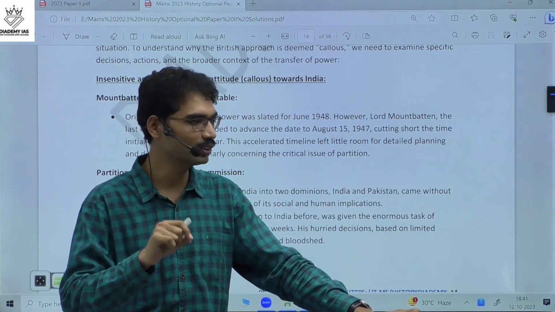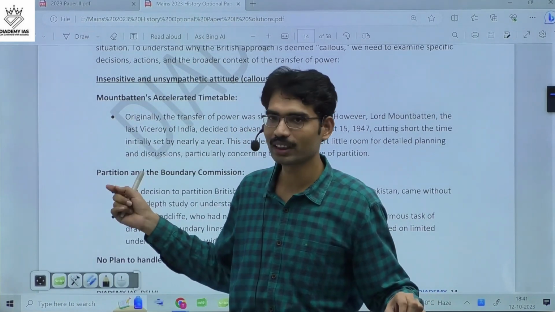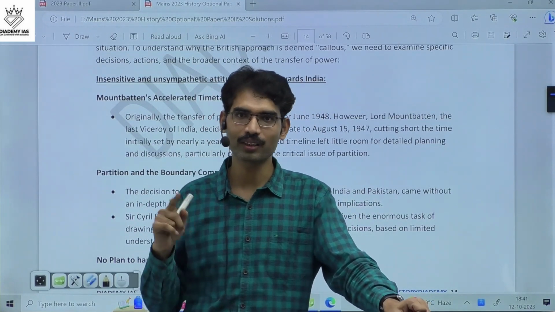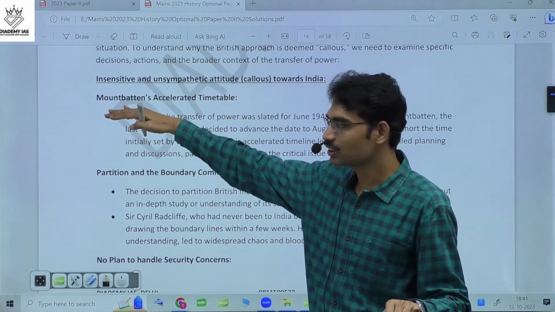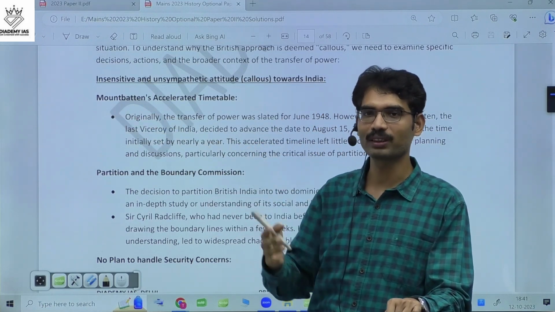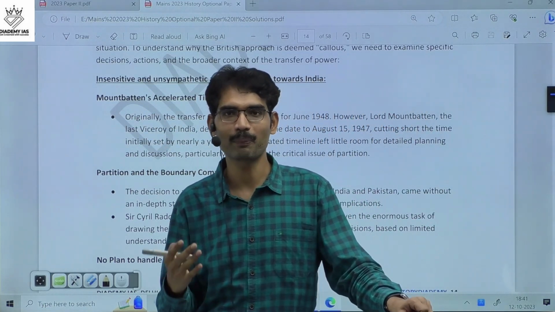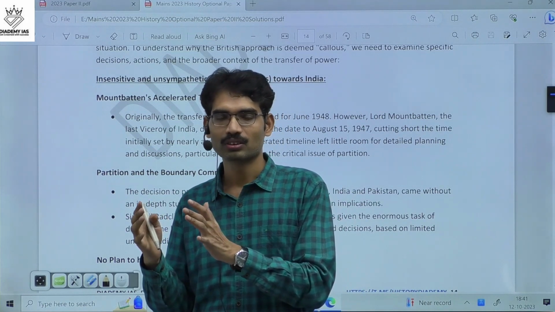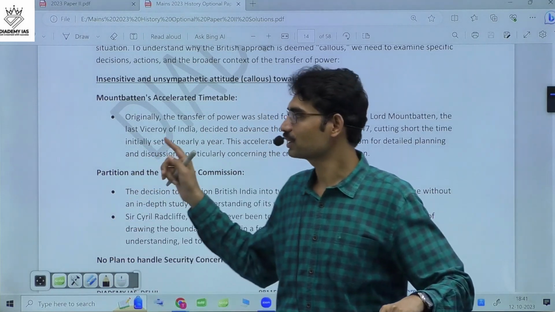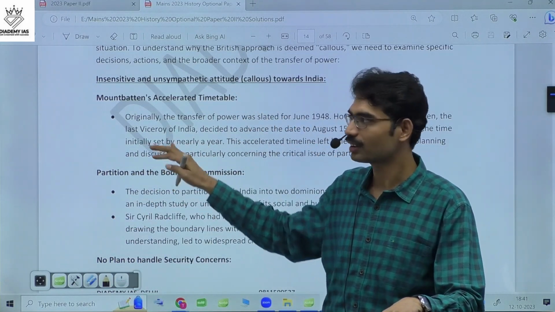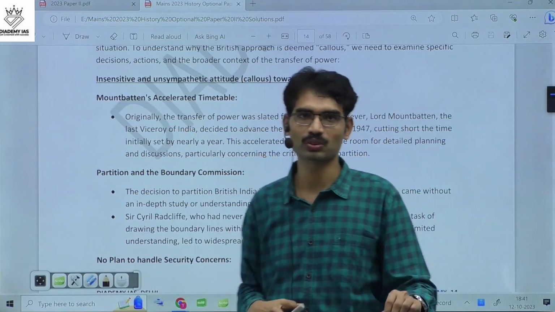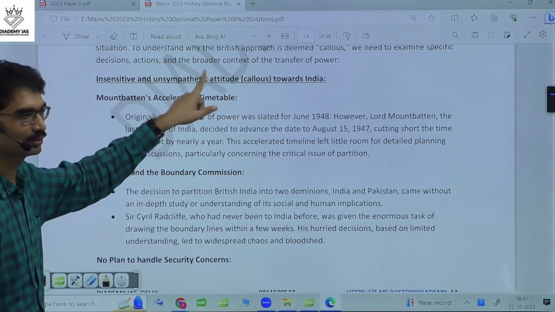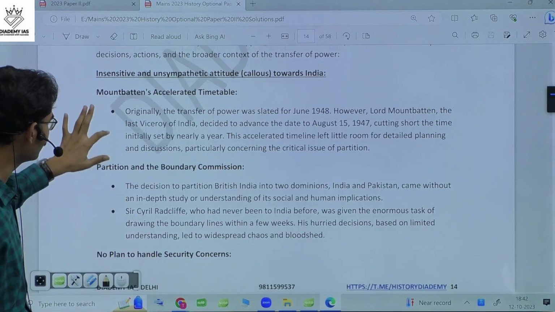So within 72 days, they had to deal with partition and also freedom. Freedom with partition shows lack of sympathy towards Indians. What will happen when such a hasty decision is taken? Anything can happen, but the British were unsympathetic towards Indians. That is one evidence to show that Mountbatten's accelerated timetable was insensitive. That is one evidence we will give.